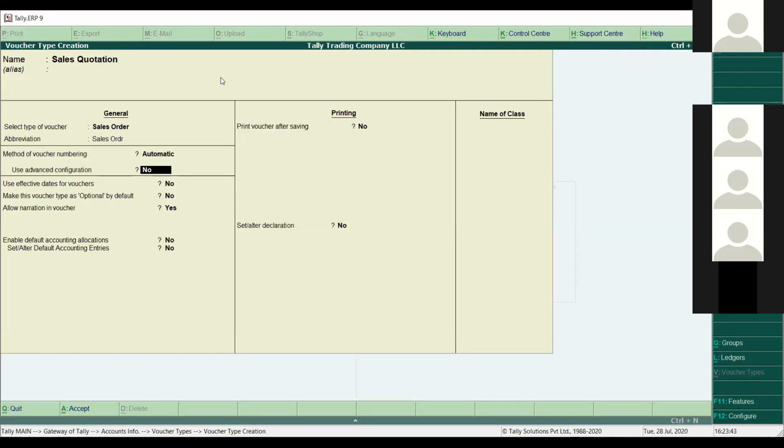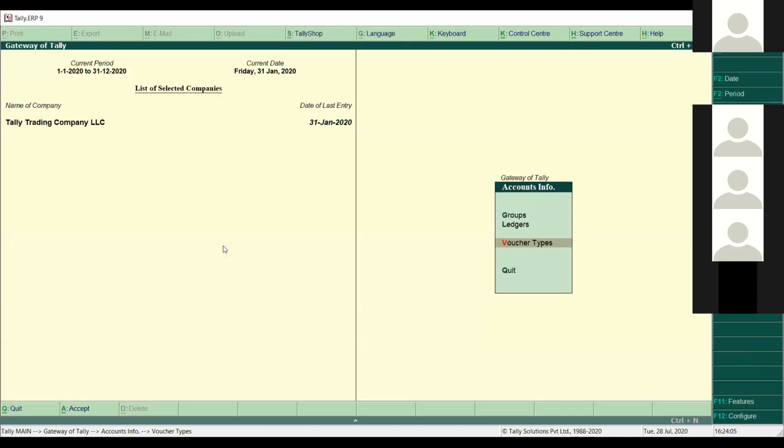And when you make some settings, you can set the voucher numbering as well, automatic or manual. And in this section, you have to keep the voucher as optional because this is our optional voucher. We are not going to use it for accounting or inventory. So after selecting the voucher as optional, just press Enter or press Control A to save the voucher.